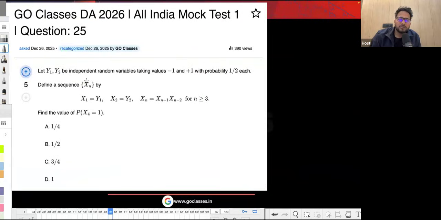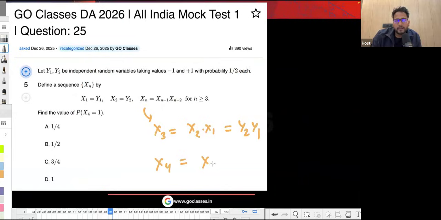Now let's solve this question. Here in this question, they are saying y1, y2 are independent random variables that can take the values minus 1 and plus 1 with equal probability of 1 by 2. Now x1, x2 and xn, in general xn, is defined like this. So x3 will be x2 into x1. x2 is basically y2 into y1, right? x3 will be like this.